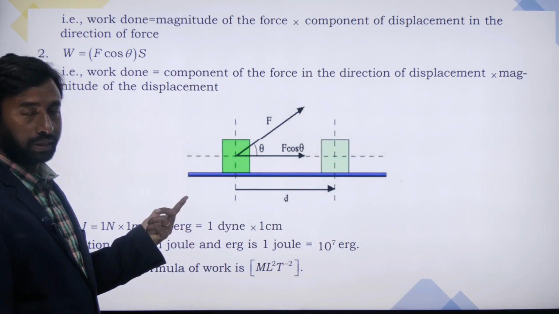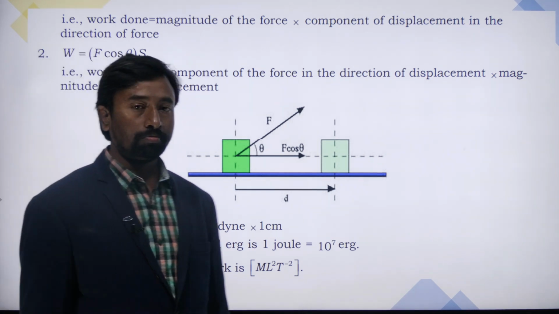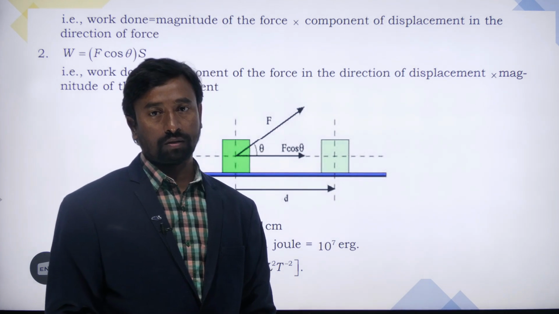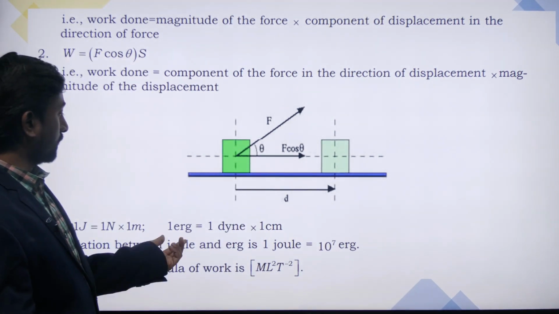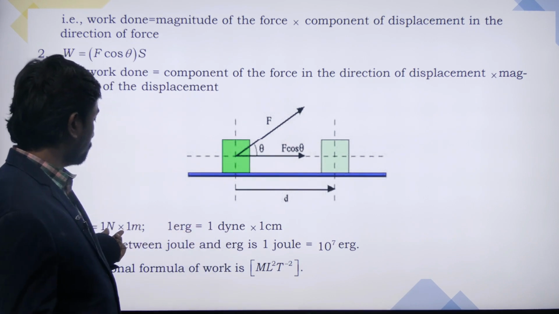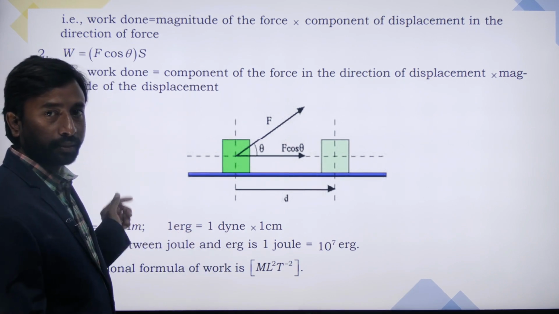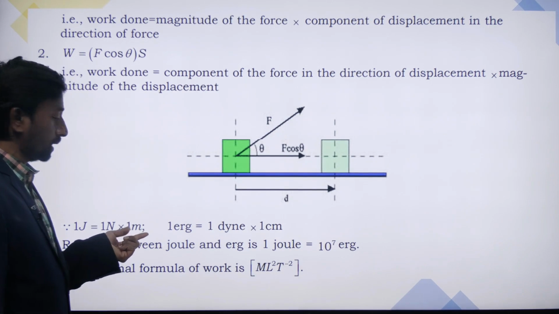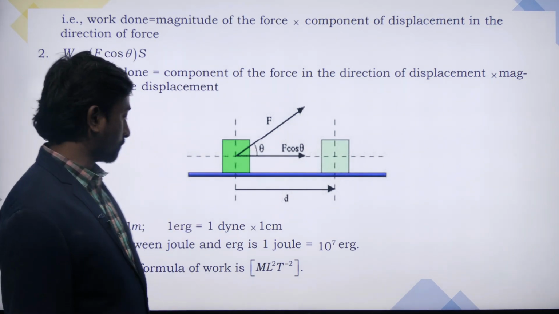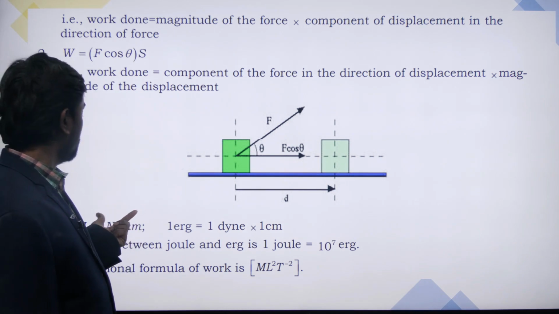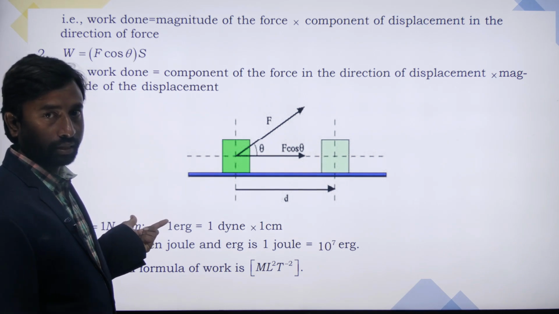Newton is nothing but kg meter per second square, and again into meter. So kg meter square per second square is a joule.